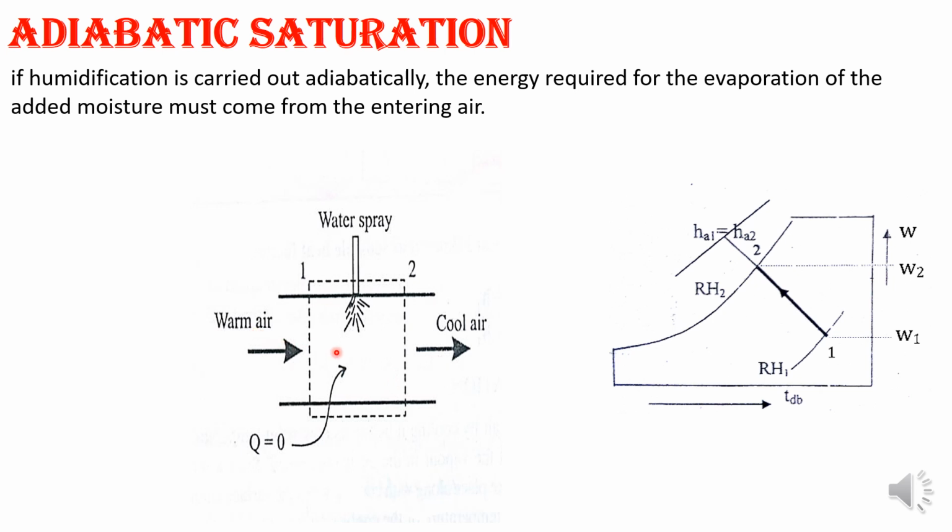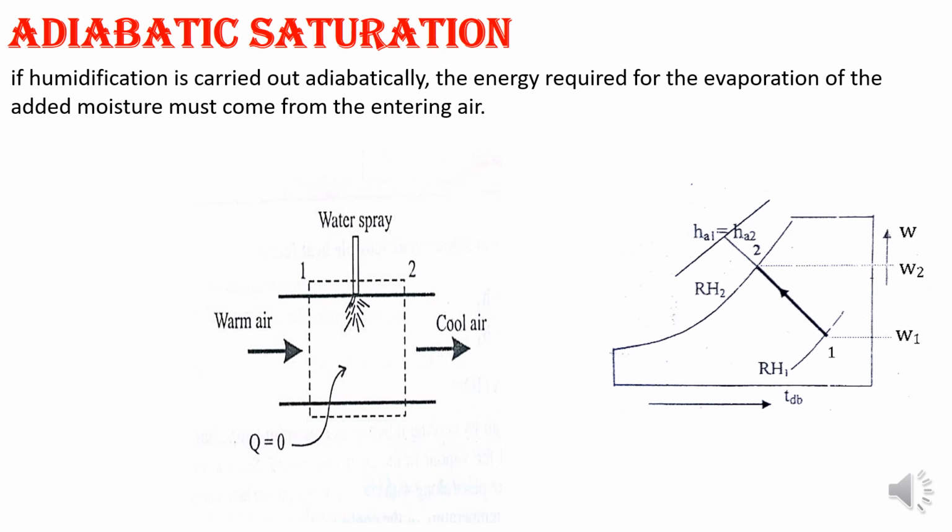Evaporation will take place adiabatically, so net cooling will be there and water content will increase. Hence this is called evaporative cooling, or adiabatic saturation, or adiabatic humidification of air. Okay, this is adiabatic saturation.